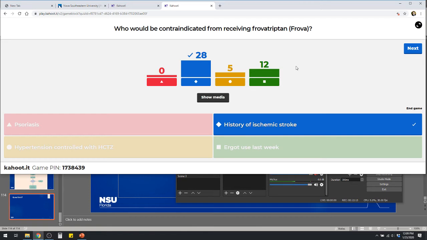If it was last week, I don't really care so much because that drug is out of the system at that point, right? How about the hypertension? You know, it's well controlled. What if it was non-controlled? What if their blood pressure is like 190 over 110? Not great either, because again, they're going to be at risk for cerebrovascular issues there. So you would want to avoid that. And psoriasis doesn't really matter. Okay.